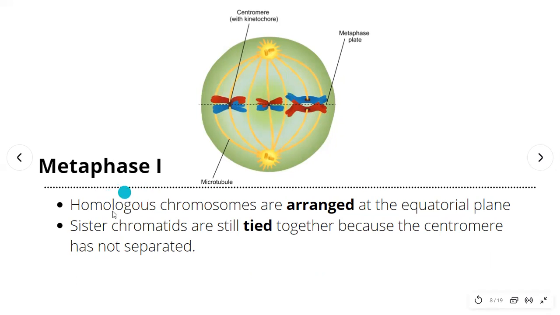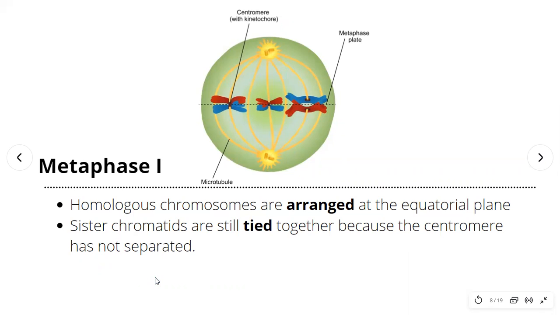So here in metaphase 1, the homologous chromosomes, after exchanging the materials, are going to arrange at the equatorial plane, which is produced by the spindle fibers. You can see we have our centrioles here at the poles, just like normal cell division, and they form spindle fibers, and all these chromosomes are going to align at the equatorial plane. And then the sister chromatids are still tied together because the centromere has not separated yet.